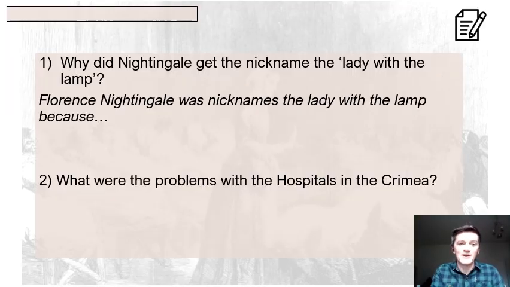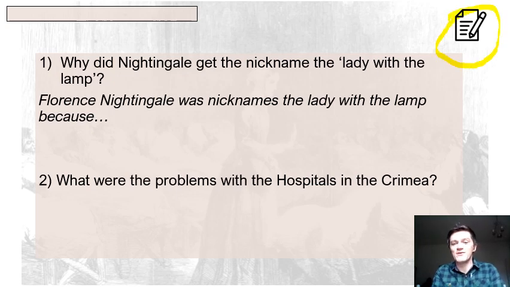So what I want you to be doing now is you're pausing the video and you're answering these two questions. Okay, like we've looked at before, we've got that symbol in the top corner there. So pause. Why did Nightingale get the nickname the Lady with the Lamp? And two, what were the problems with the hospitals in the Crimea? Okay, so they're your two questions. Let's get them done. And go back through the video if you need to, but we'll pause there.